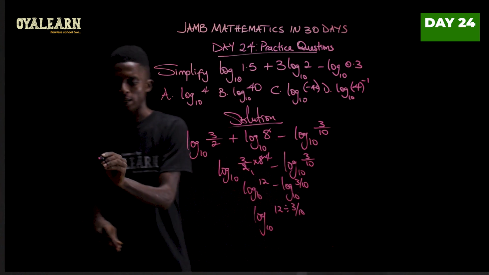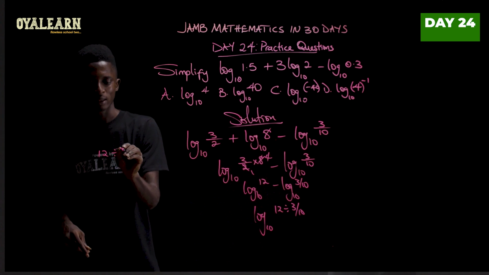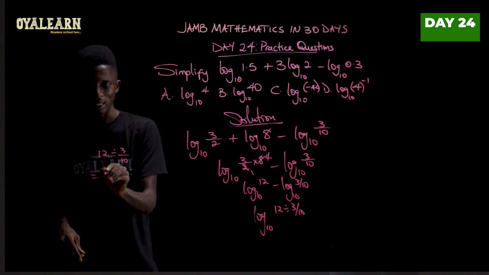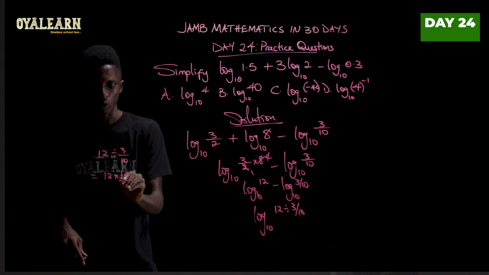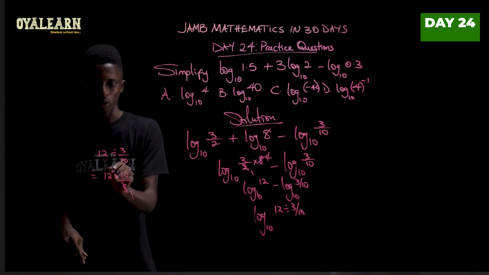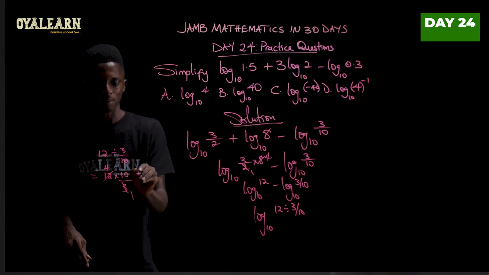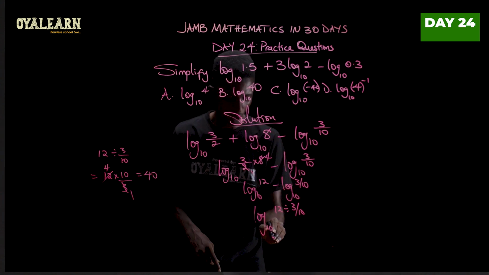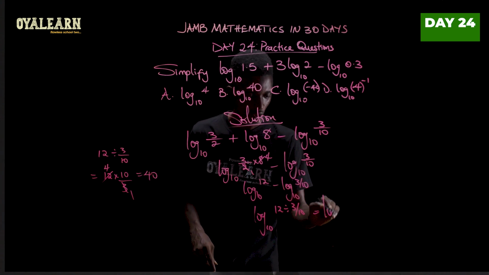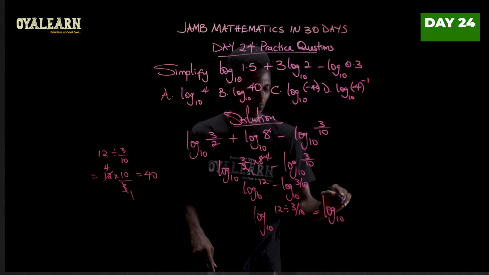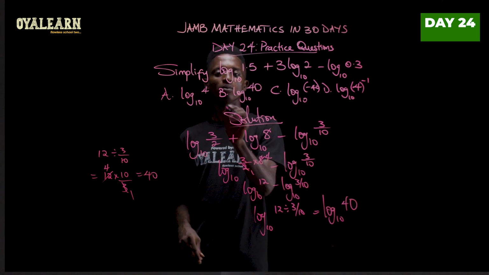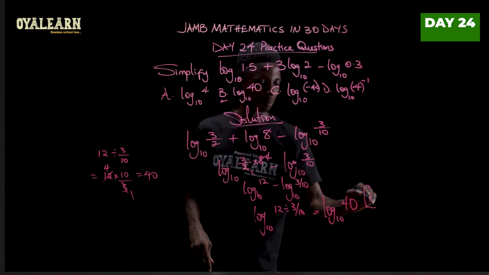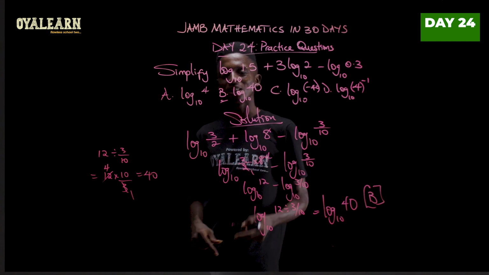Now let's resolve this here. 12 divided by 3 over 10 is the same thing as 12 times 10 over 3. So we can say 3 here 1, 3 here 4. So we have 4 times 10, which is 40. So our answer would then be log base 10 of 40. So option B. I hope you got the same thing.